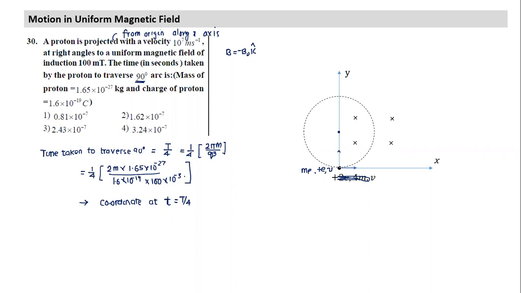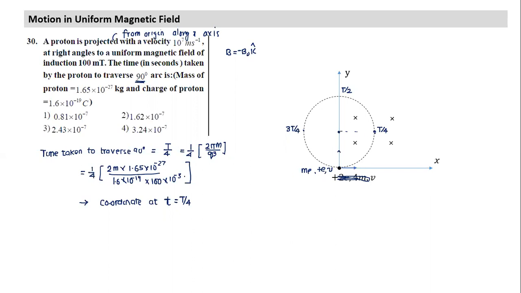So what will happen if I just visualize? Let me mark its position at different values of t. At t by 4, it will be here. Where will it be at t by 2? At t by 2, it will reach this point. At 3t by 4, it will be here. And again at t, it will come back to the same point.